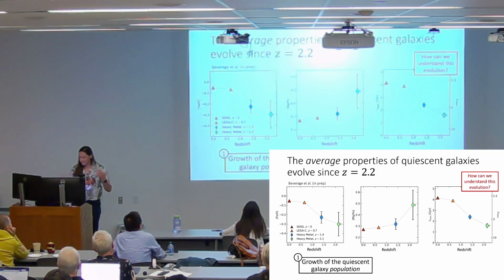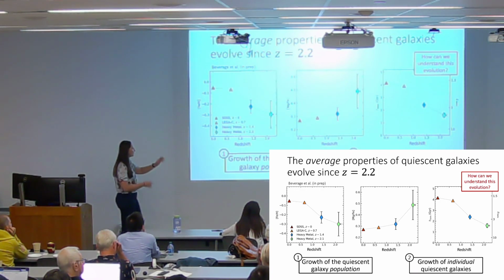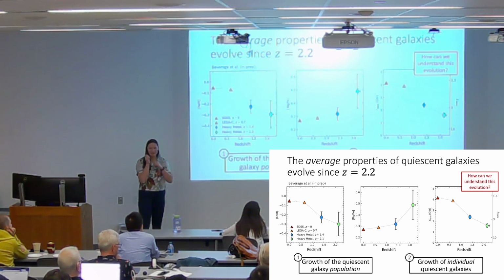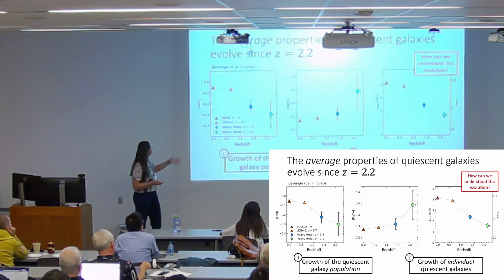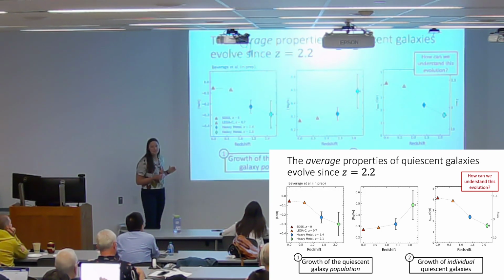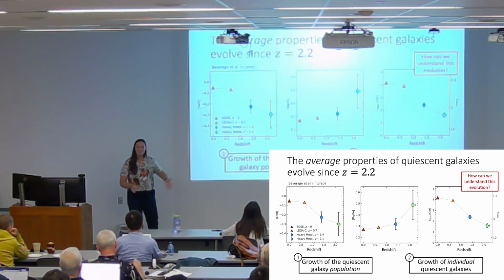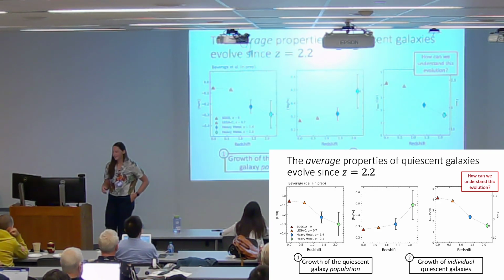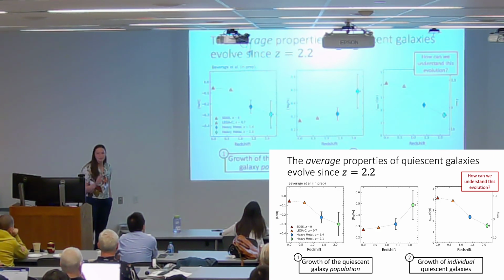The other way that this evolution can be explained is through growth of individual galaxies. You can imagine if the galaxies at redshift 2 are doing quite a lot of merging, and the galaxies they're merging with have different abundances, then their average stellar populations are going to change. The individual galaxies are going to have different chemical compositions by today. So we can look at the distribution of galaxies in today's universe. We can hunt for these rare, chemically extreme remnants in the lower redshift universe.